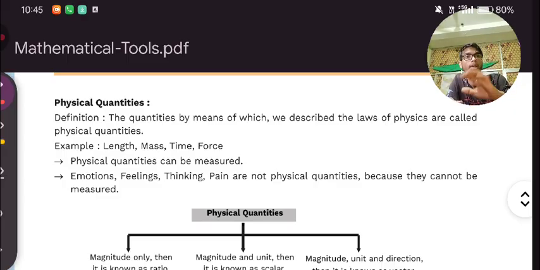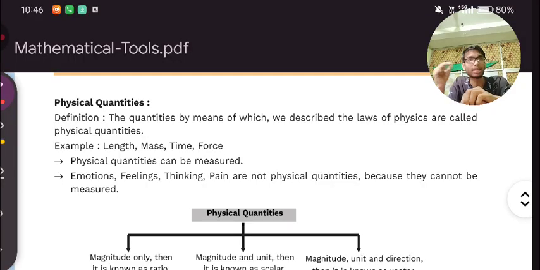Remember, direction is what? Upward, downward, this side, that side, forward, backward, north, south, east, west. All these are directions. We say x axis, y axis, z axis. All this will be considered as direction.